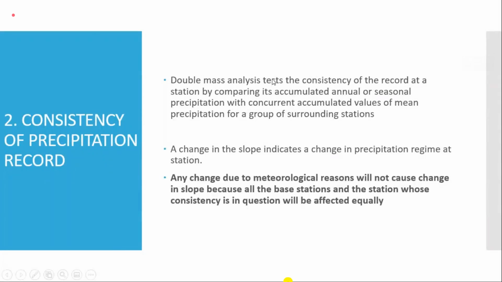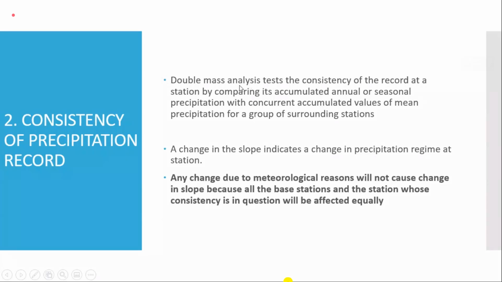For that purpose, we use a graphical method. Double mass analysis is carried out to check whether the data of a certain station is inconsistent with the record of the station at a similar location in the surrounding places. And what is a double mass curve?